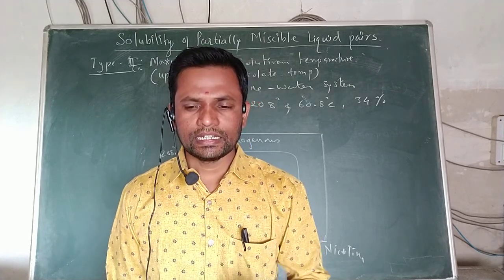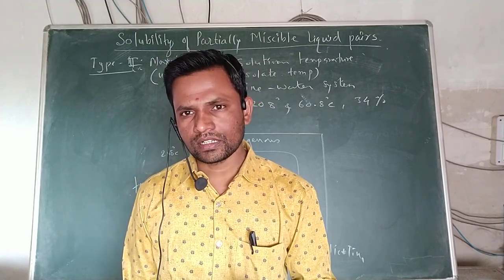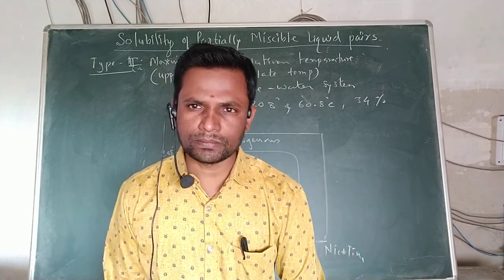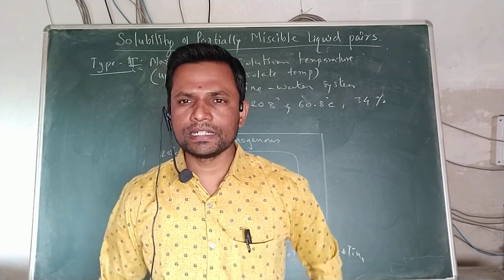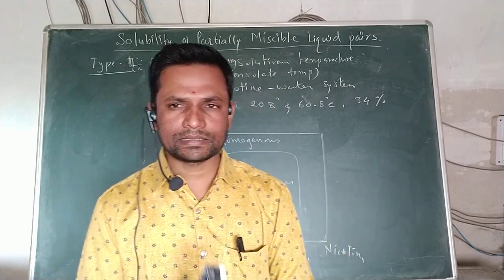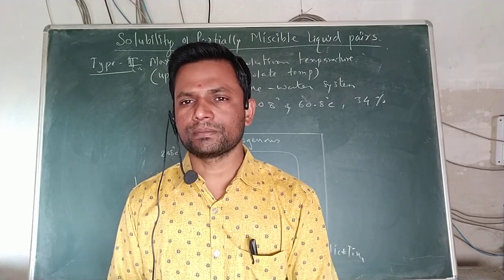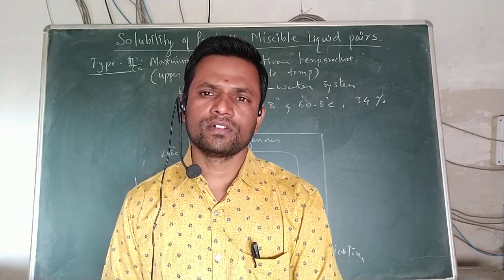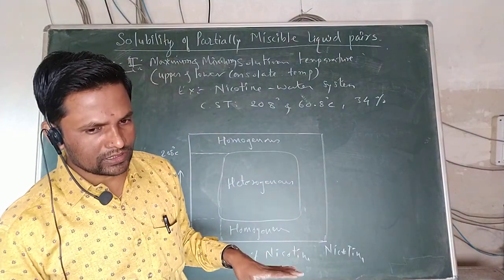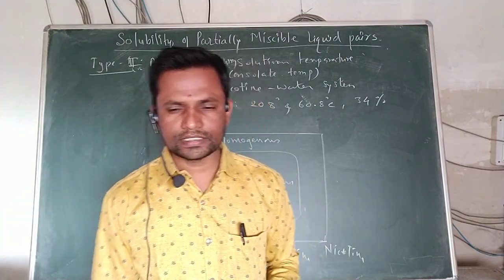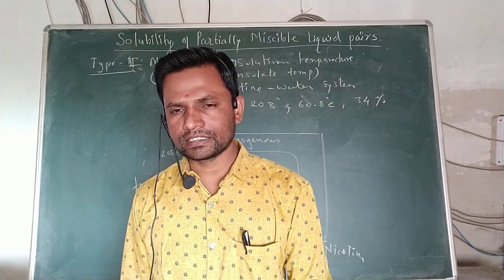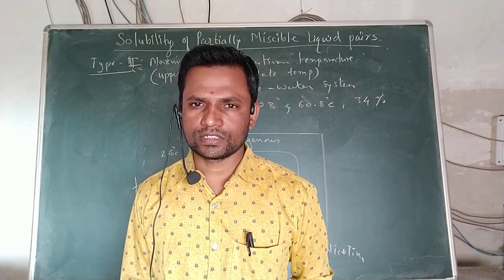The nicotine water system can be defined as the maximum and minimum solution temperature type. It is defined as the temperature above a certain temperature and below a certain temperature at which the partially immiscible liquid pairs can be miscible, that is called the maximum and the minimum solution temperature type. Example is the nicotine water system. So these are three very important concepts. We can see type 1, type 2 and type 3. Out of any type, an exam question can be asked for 4 marks.